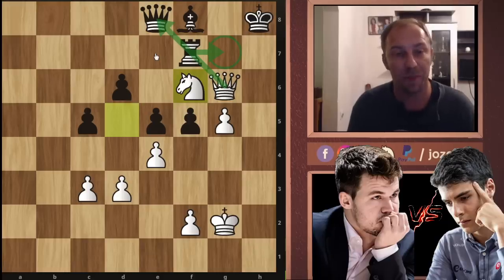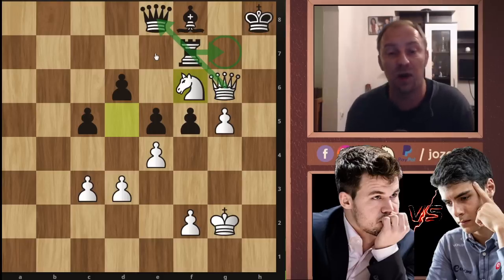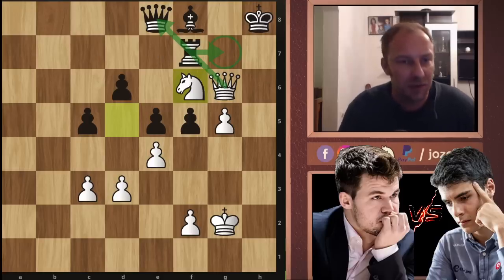Alireza Firouzja is on second place as he lost the Armageddon game against Fabiano Caruana, but still has maybe good opportunities to win this tournament as he's only 1 point behind Magnus Carlsen. And what I've noticed about Alireza Firouzja's tournament now, this event here, that Alireza gained really, I'm not sure, 18 or 19 rating points in classical time format, and he is now, let me see that, sorry about that.